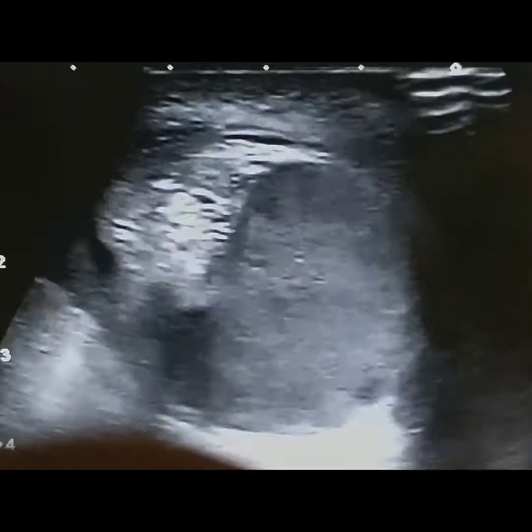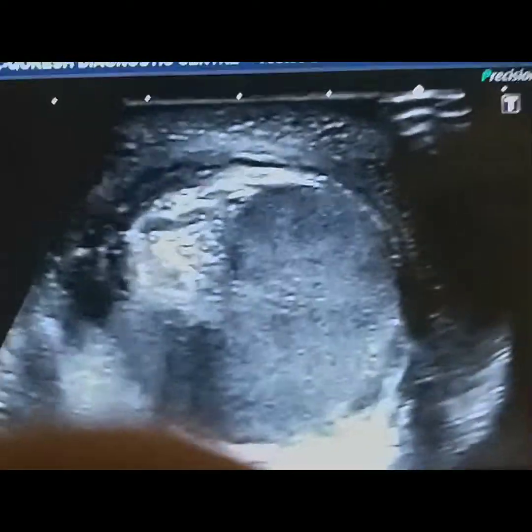Dear colleagues, this is a young male patient, teenage, almost 9 years of age, with a complaint of left scrotal pain for the last 72 hours. Now I am going to scan the scrotal region. First I am going to scan the left testicle. This is the left testicle.